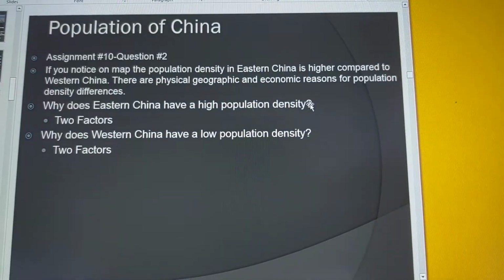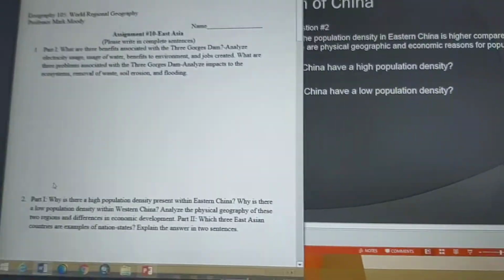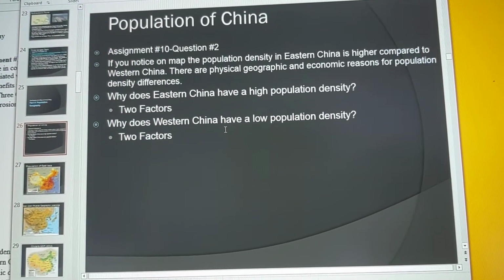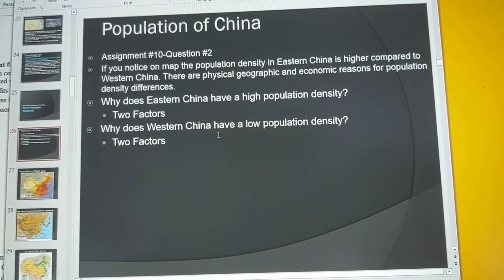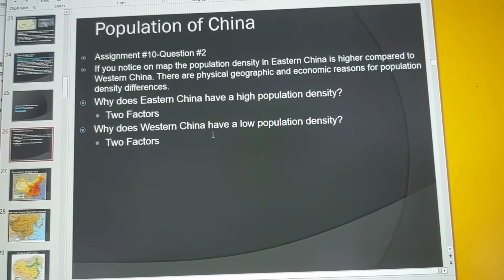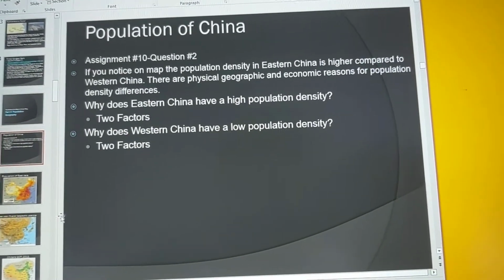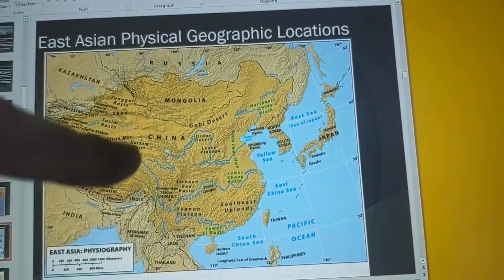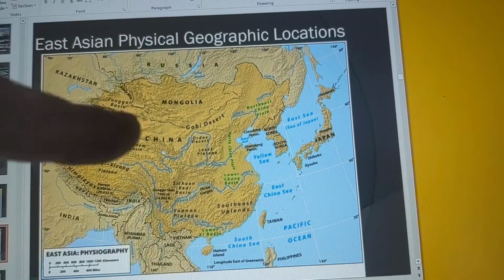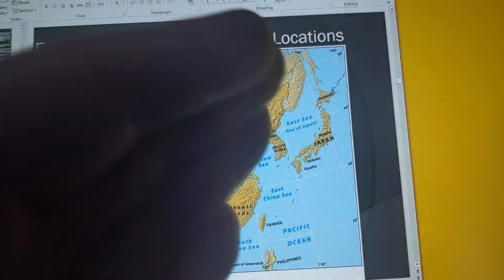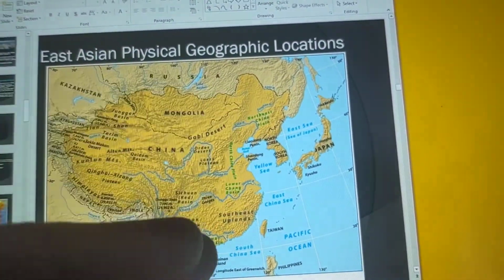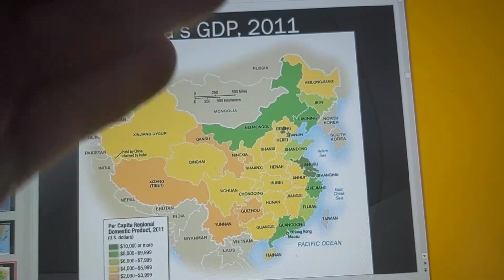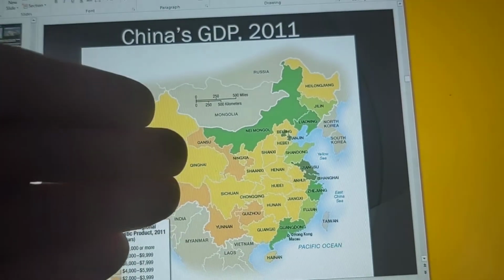So what you're going to do for question number 2, which is right here. For part 1, you're going to answer, why does Eastern China have a high population density? And then for part 2, why does Western China have a low population density? Look at the geographic differences. Look at what is present in Eastern China versus what's present in Western China. Also look at the economic differences between Eastern China and Western China.